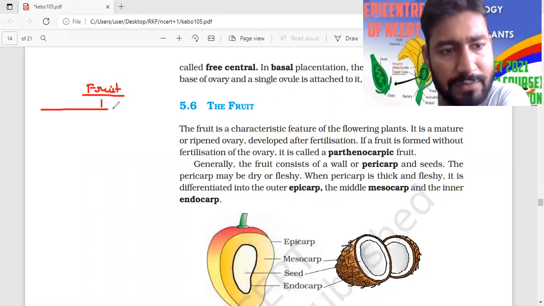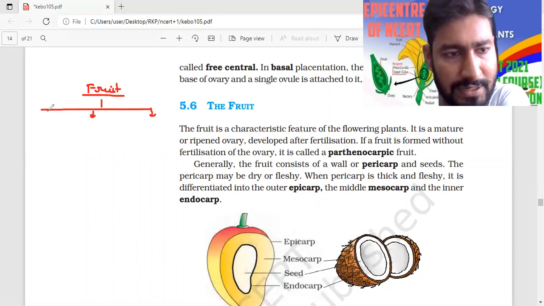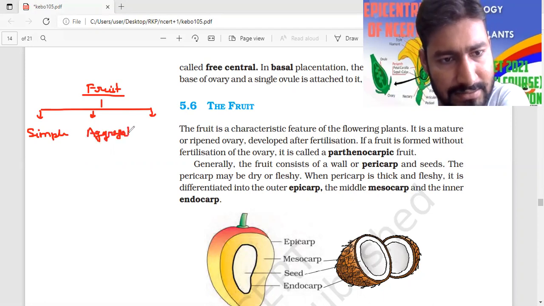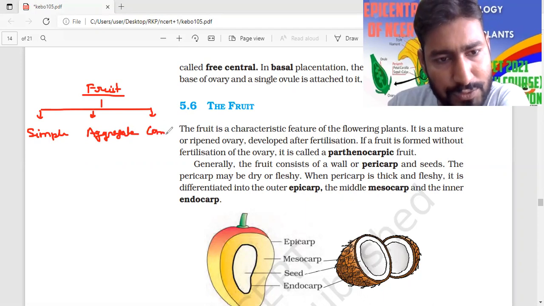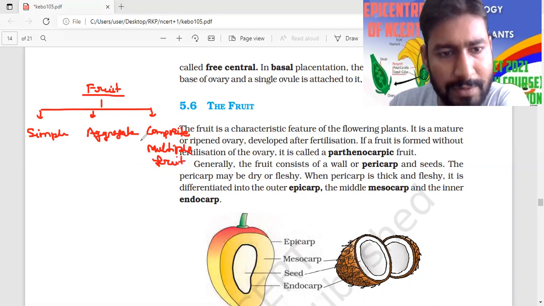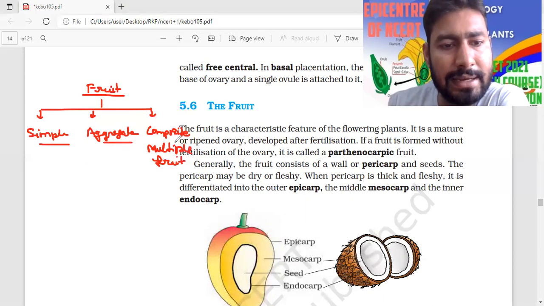This fruit is classified into three different types. First one is simple, second one is aggregate, and third is composite or multiple fruit. So simple, aggregate, composite or multiple fruit.